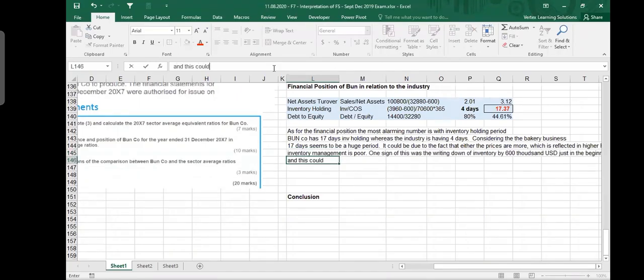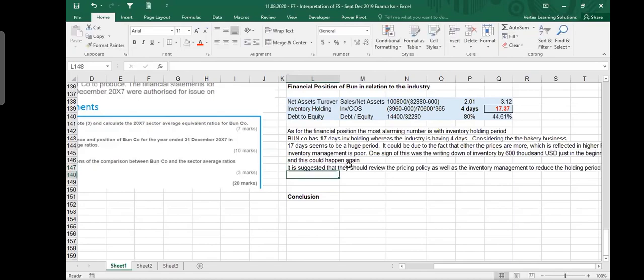And this could happen again. And that is why their profits are more, because they are selling it at such a high price. So nobody is buying, so their inventories are lying there. So it is suggested that they should review the pricing policy as well as the inventory management to reduce the holding period. Otherwise, this perishable inventory could result in a loss. So this is about inventory.